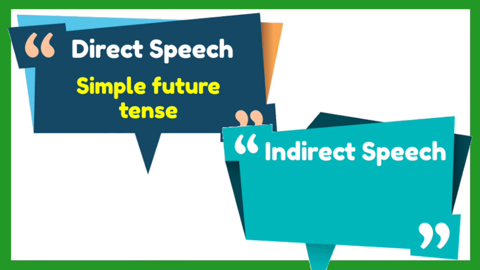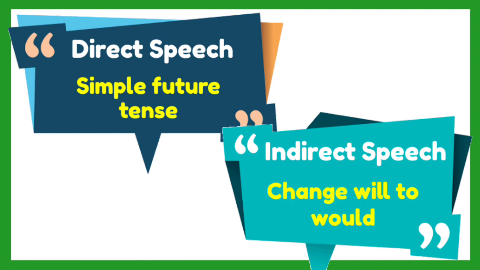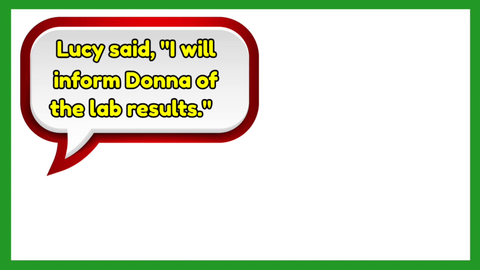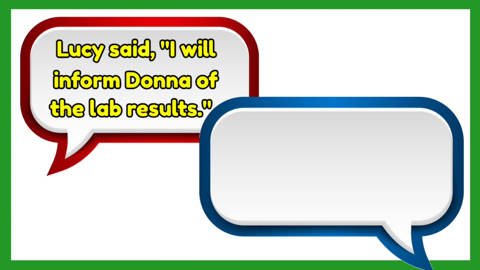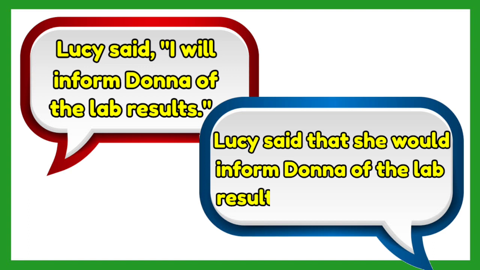In this case, will has to be changed into would. For example, Lucy said, "I will inform Donna of the lab results." So, the correct indirect speech for this is, Lucy said that she would inform Donna of the lab results. Will in the direct speech is changed into would in the indirect speech, and I is changed into she because it refers to the one who said the statement, which is Lucy, a girl or female.